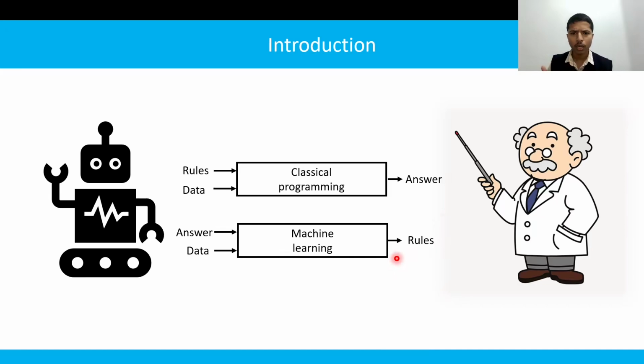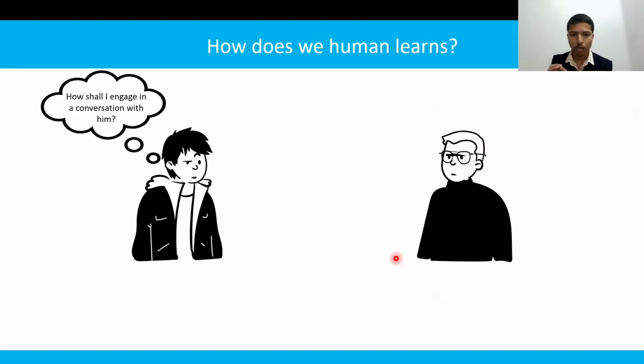Now I wonder how we humans learn. To understand how we humans learn, let's take a simple example. Here there are two people who are meeting for the first time. Let's call one the first person and the other the second person. The first person's objective is to have an engaging conversation with the other one. To do so, he needs to know the topic on which the second person might find interesting. But as they are meeting for the first time, he would not know.